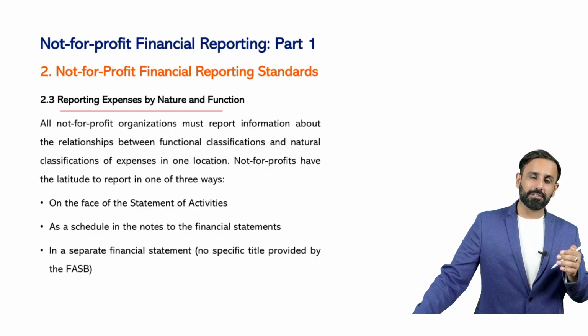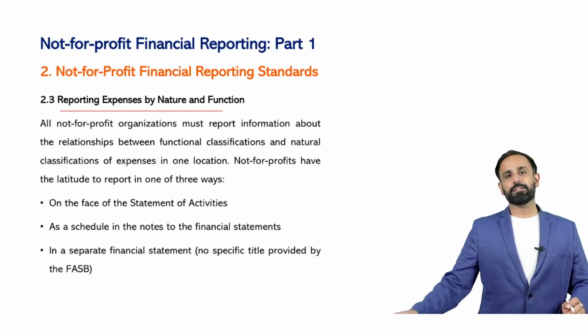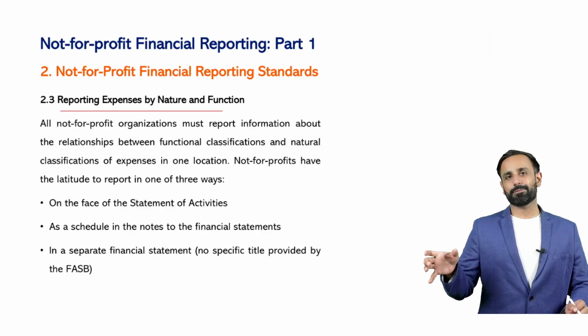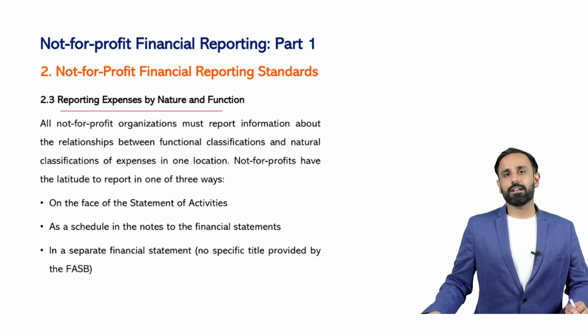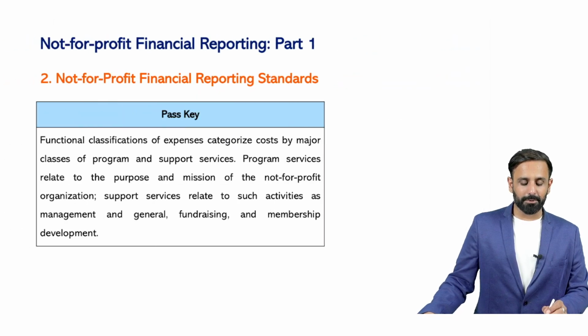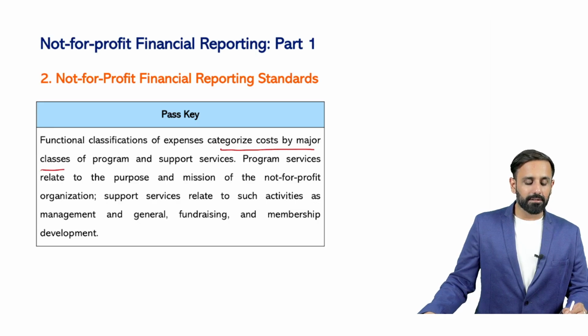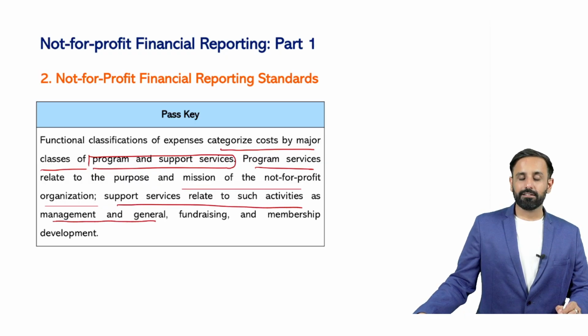So nature classification we have already seen. Sorry, functional classification we have already seen. So functional classification means where first we will show the program services expenses, then administration expenses, then the fundraising expenses. That is what a functional classification is. So here you can see the functional classification is given. Functional classification of expense categorizes cost by the major classes of program and support services. Program services relate to the purpose and mission of the not-for-profit organization. Support services relate to activities such as management and general, right?